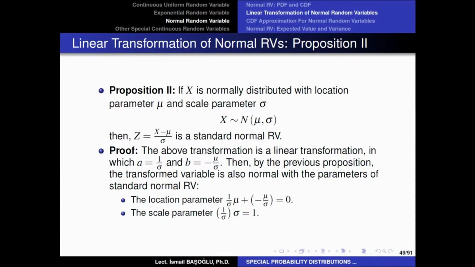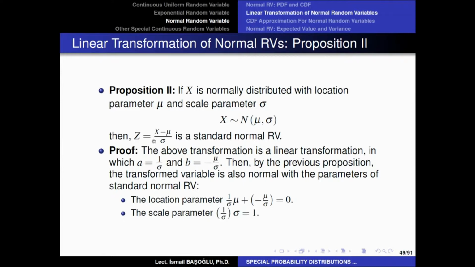The second proposition here is just going to complete the first proposition, and it is just going to show us a very genius and helpful way to calculate probabilities related to any normal random variable. It says, if X is normally distributed with location parameter mu and scale parameter sigma. Again, X is just any normal random variable with any choice of the location parameter and any positive choice of the scale parameter.